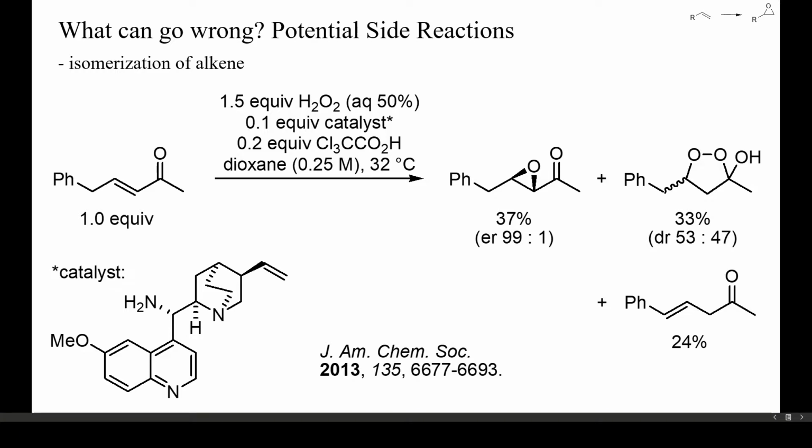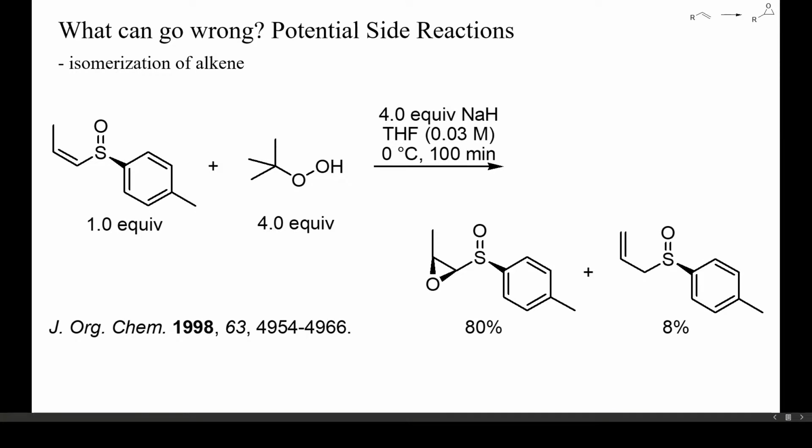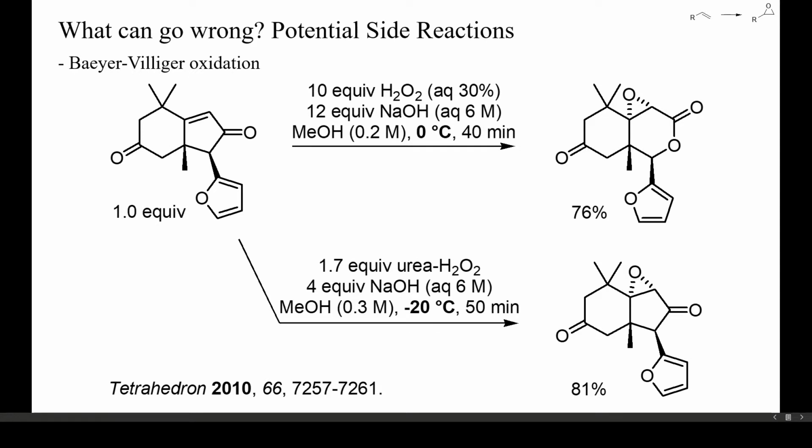One additional byproduct formed here was an isomerized alkene, which in this case was less electron deficient and thus less prone to epoxidation than the starting material. This is another example of the isomerization of an electron-deficient alkene into a less reactive one. Here, a large excess of a strong base was used, but, as shown on the previous slide, even weak bases can cause such deconjugations. Ketones and aldehydes may also undergo Baeyer-Villiger oxidation, even under basic reaction conditions.